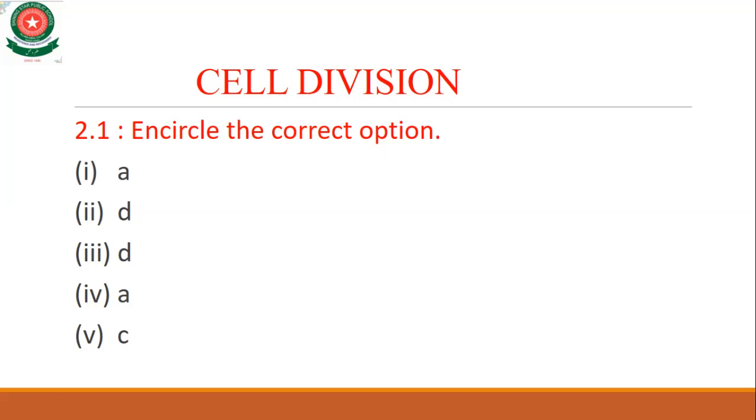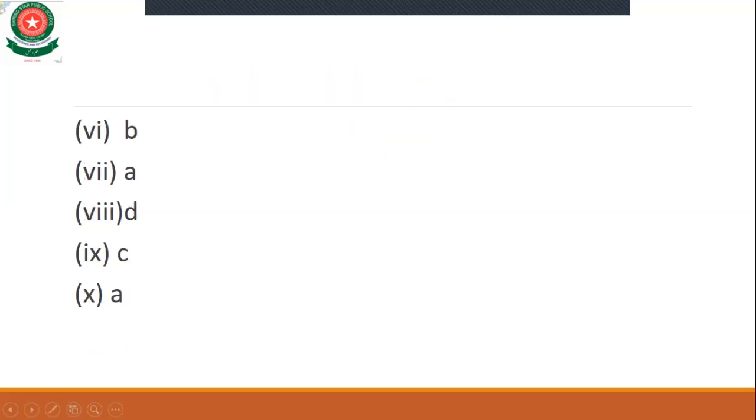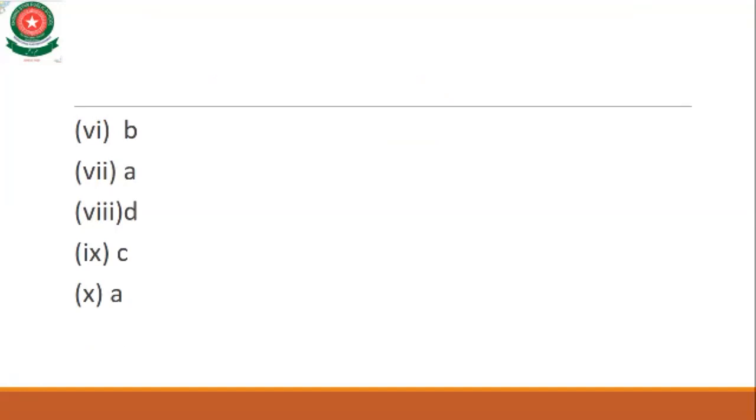Now move towards the next slide. Number 6: reduction of chromosomes takes place during option A, mitosis; B, meiosis 1; C, meiosis 2; and D, both mitosis and meiosis 2. As you know, the chromosome reduction takes place in meiosis 1. So MCQ number 6, option B is the right answer.